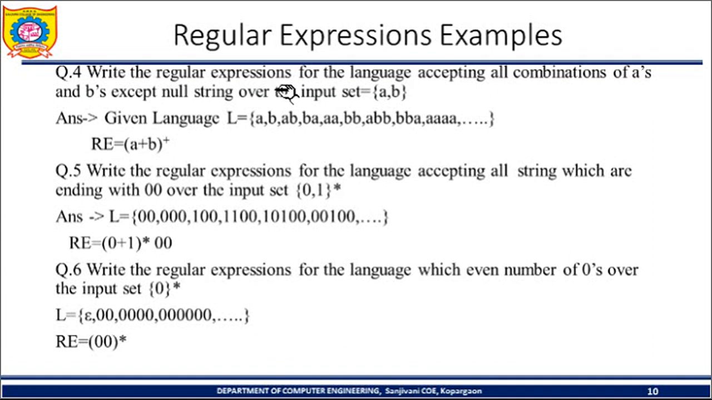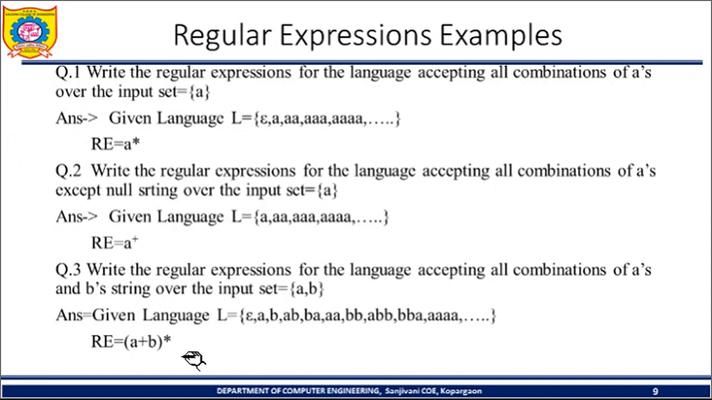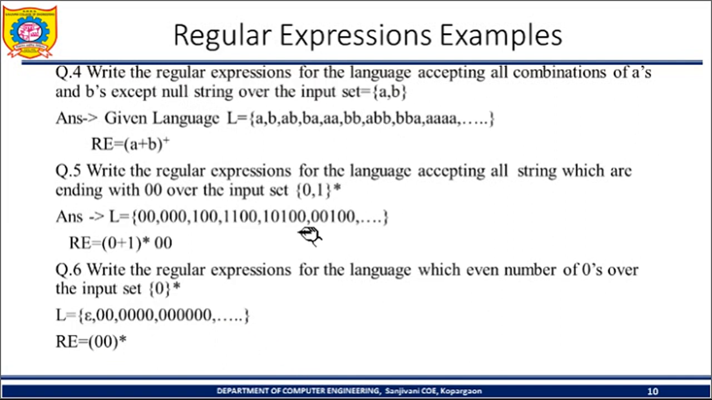Now one more example: write the regular expression for the language accepting all combinations of a and b except the null string. The only difference between the previous example and this example is that in the last example epsilon is there and here we don't have epsilon. So that's why we need to take the positive closure, (a + b) plus. This (a + b) plus, positive closure, indicates that I can select a 1 time, b 1 time, but at least 1 time I need to select it. That is positive closure.